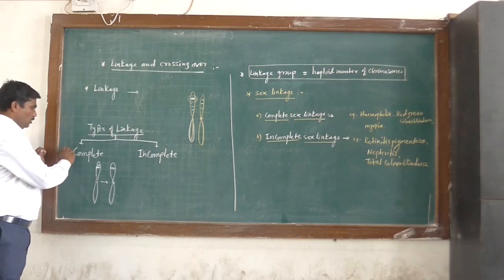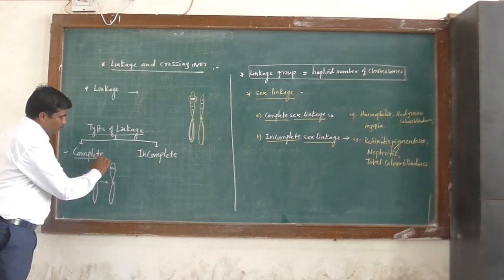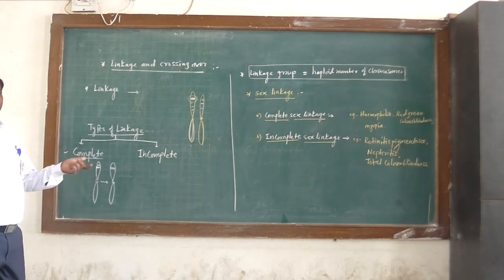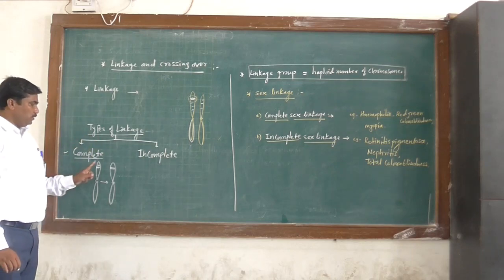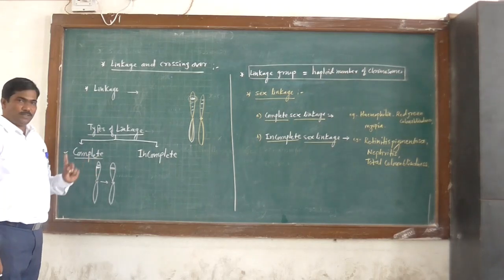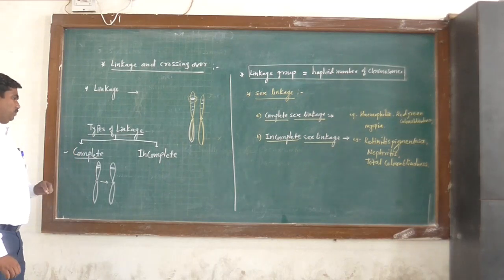This phenomenon of inheritance is known as complete linkage, and these genes are called completely linked genes.